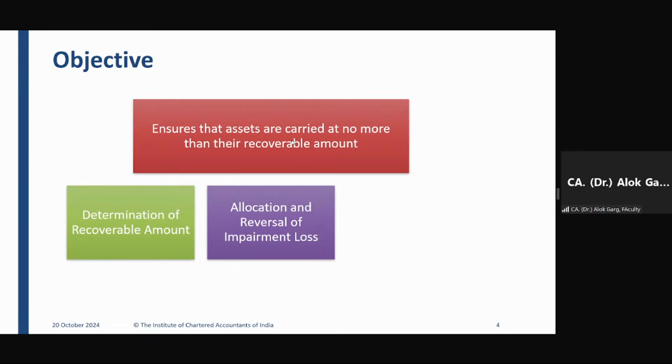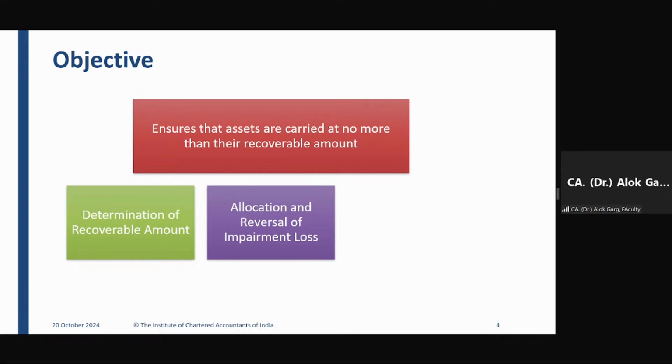Then he will say my next alphabet is the elements of accounting. What are those elements? Elements of financial statements are asset, liability, equity, income, and expenses. Correct? So my next alphabet is what? Four pillars of accounting: recognition, measurement, presentation, disclosure.